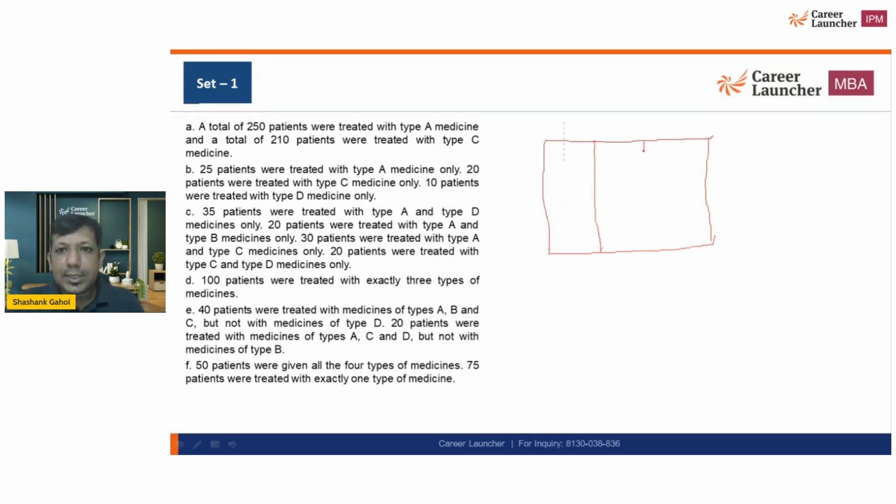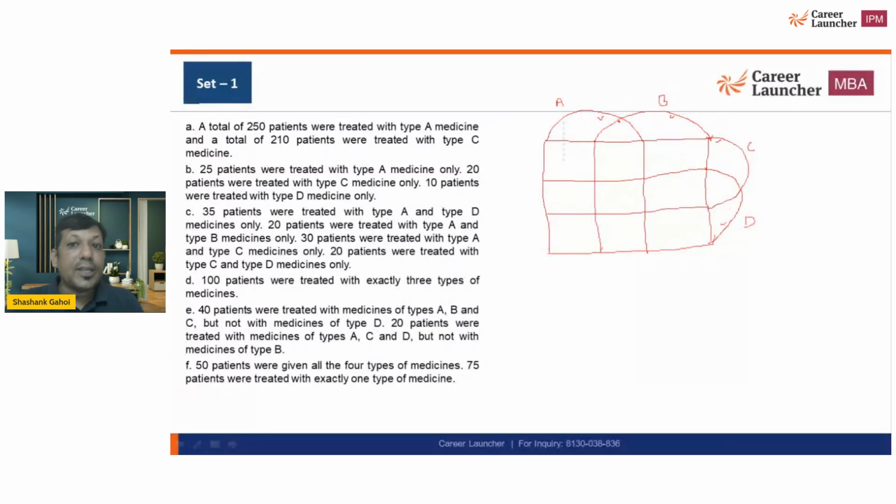After that you draw a dome type of thing, then again this, then again this, then again this. Now this is A, this is B, this is C, this is D. This part is called only A, this part is only B, this part is only C, and this part is only D.